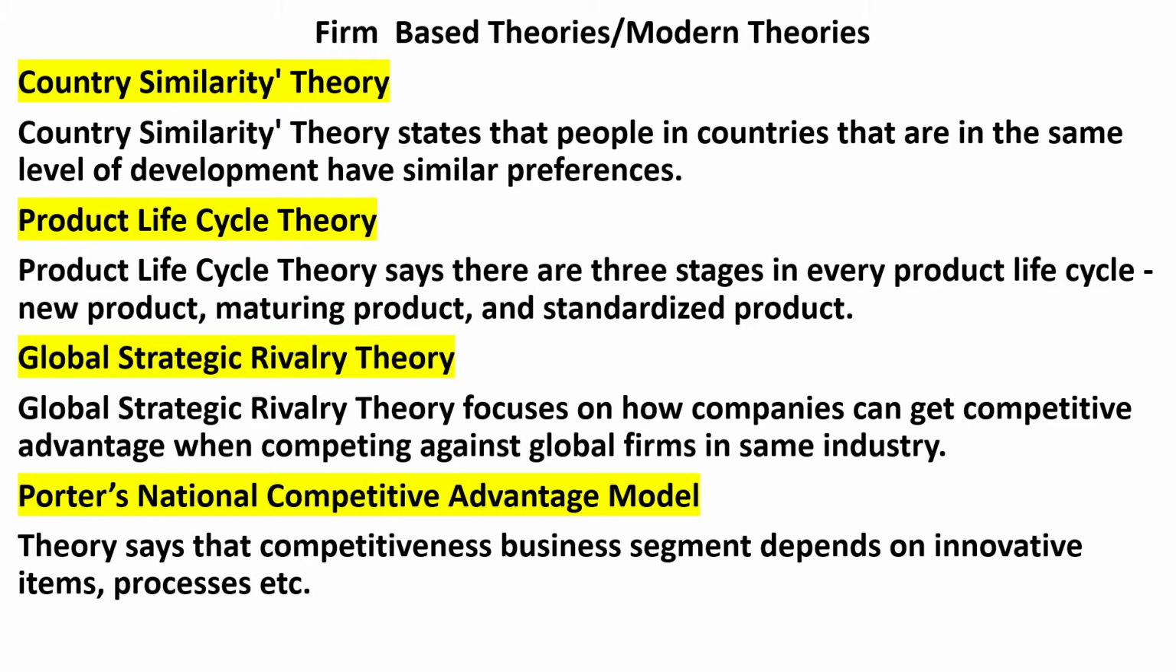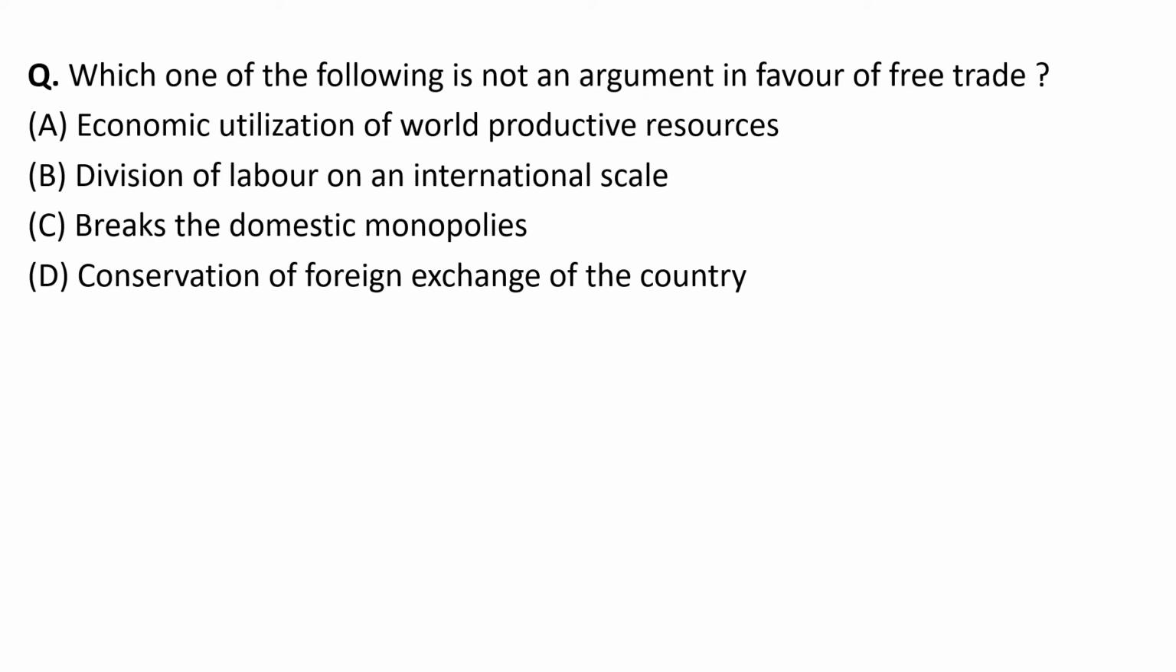Then global strategic rivalry theory states that there is cutthroat competition among the MNCs, multinational corporations. Here it focuses on how a country can get competitive advantage. Two keywords you should remember: one is cutthroat competition among multinational corporations, and another is competitive advantage against global firms in the industry. Then Porter's national competitive advantage says that first of all you should bring competitiveness in the home country, then move your wings externally. Okay. Now let's see the next question.